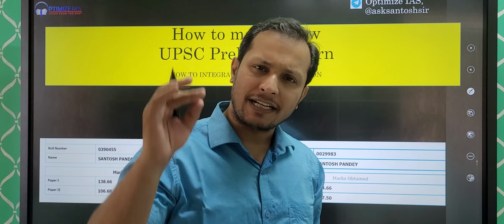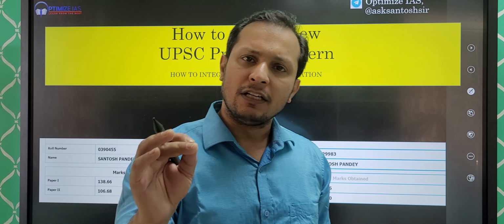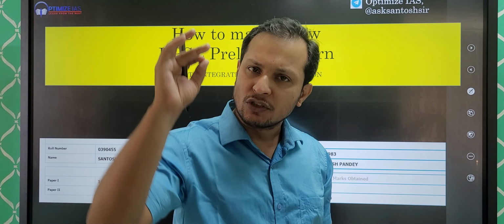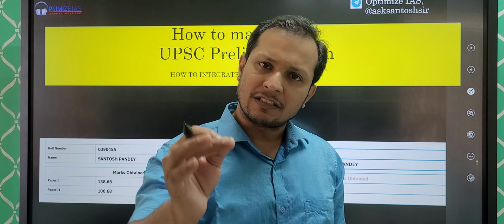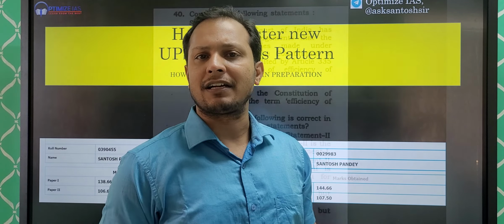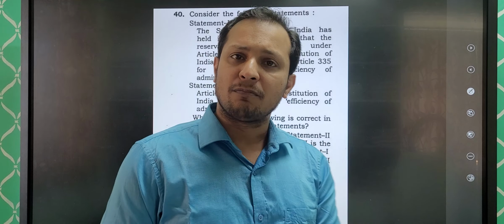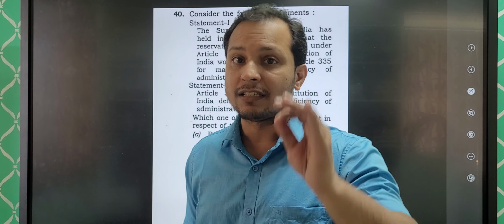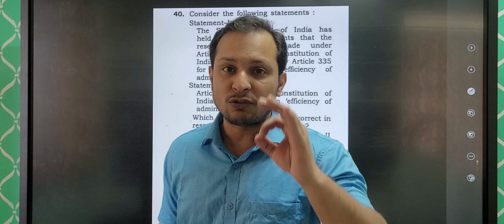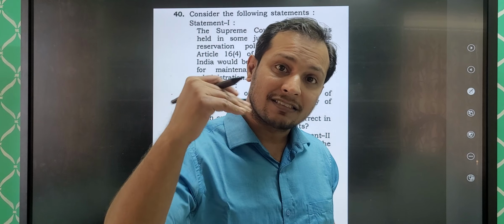Guys, as per my assessment of the UPSC prelims paper in the recent years, the new pattern which has been introduced in prelims 2023 is going to continue. And the person who is able to master the new pattern will be able to qualify the prelims examination. And the people who are ignoring the new pattern, guys, let me tell you, they are again going to struggle in the prelims examination. So the key to success in the prelims 2024 is the ability to master the new pattern.